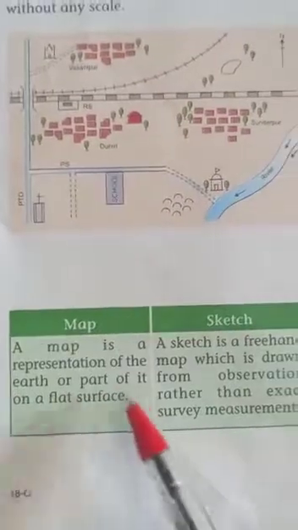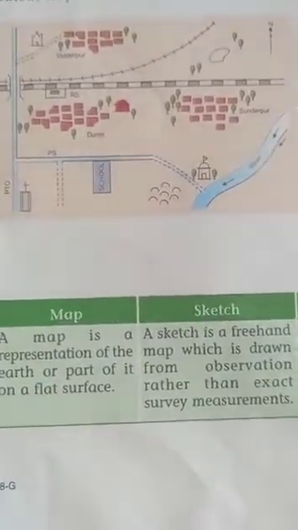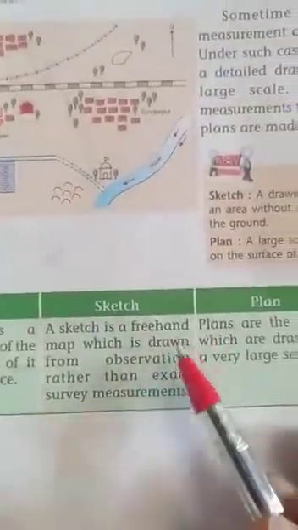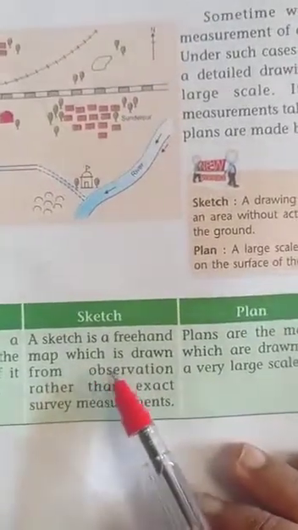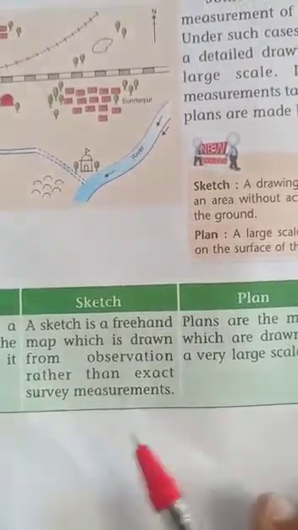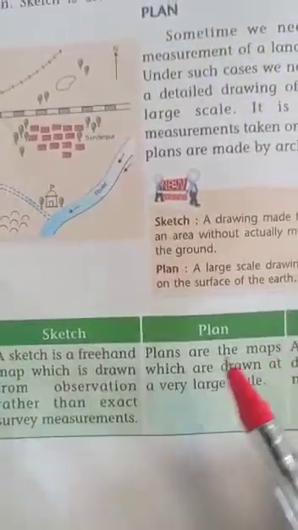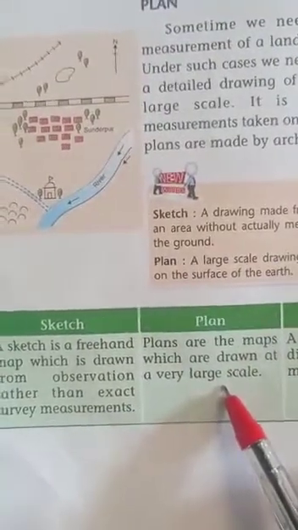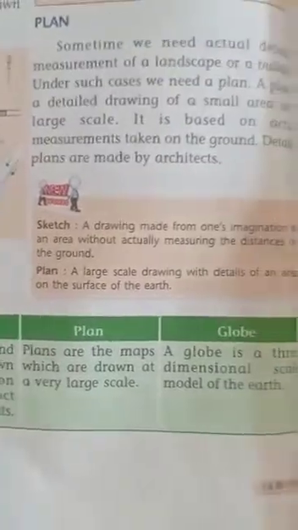A map is the representation of the earth or a part of it on a flat surface, or we can say on a small area. Sketch means freehand map, or a rough drawing which is drawn from observation rather than the exact survey measurement. But if we compare plan, then plans are drawn on a very large scale and require the actual measurement.